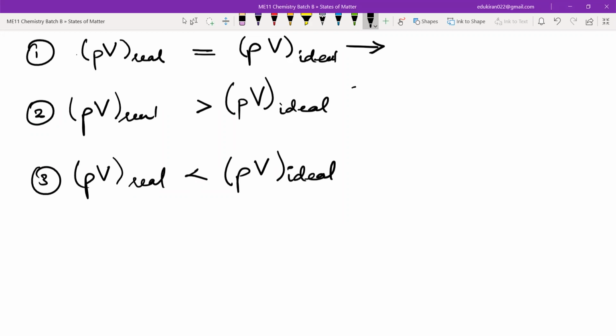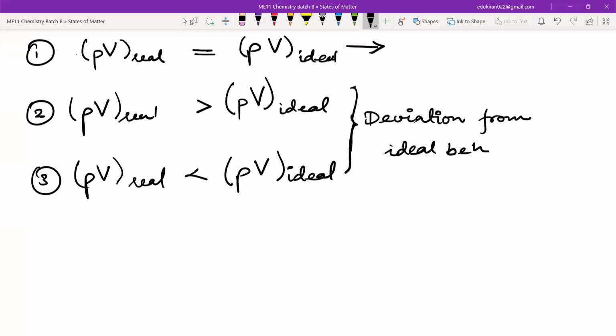Now you will tell me, if this is the case, if the case is the first one, then the gas is behaving as ideal gas. Yes or no? Yes, sir. But if it is any one of these two, then what can I say? There is deviation from ideal behavior. And this is what? Behavior is ideal. This is ideal.